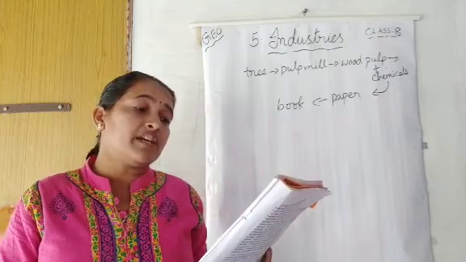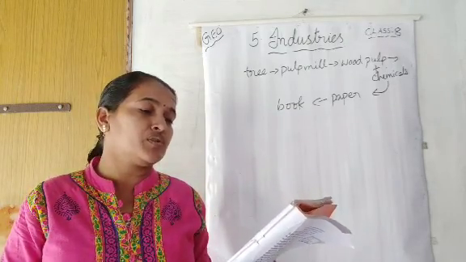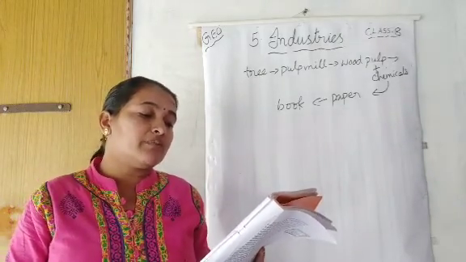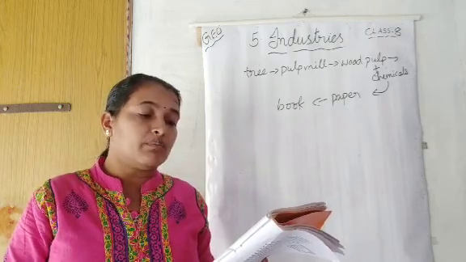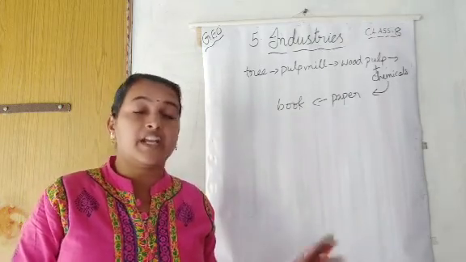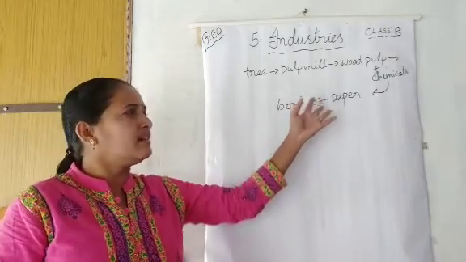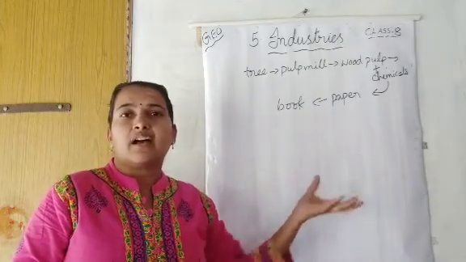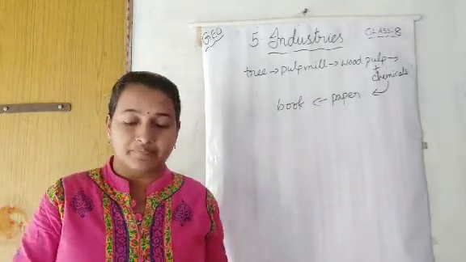This paper found its way to the press where ink made from chemicals was used to print the lines on the pages. The pages were then bound in the form of a notebook, packed and sent to the market for sale. Finally, it reached your hands. So, this is the main process, and afterwards how they will print and how the textbooks and notebooks will come to you, you know well.